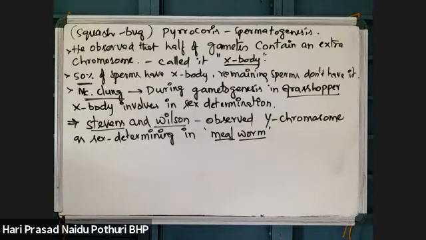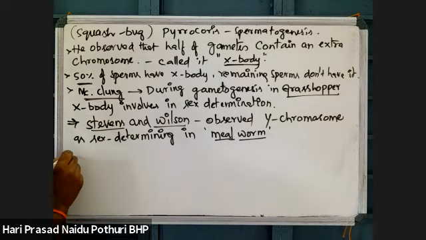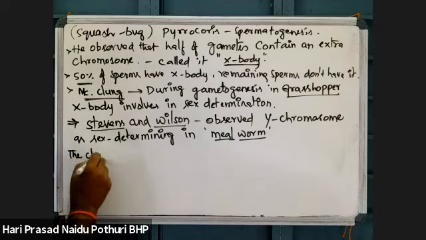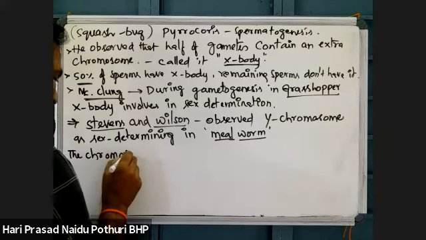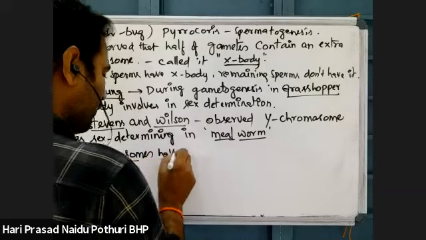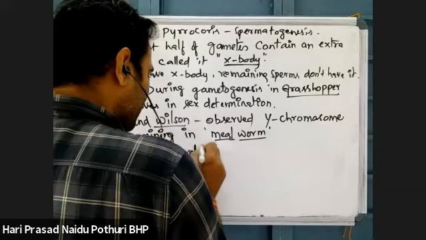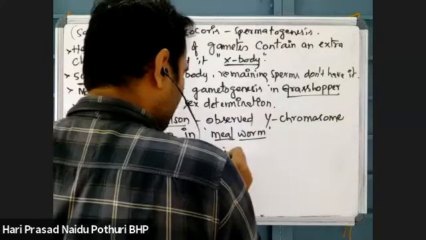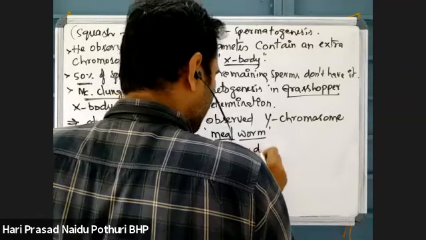Now the X chromosome and Y chromosome have a relation with sex determination. So the chromosomes are divided into two types later.